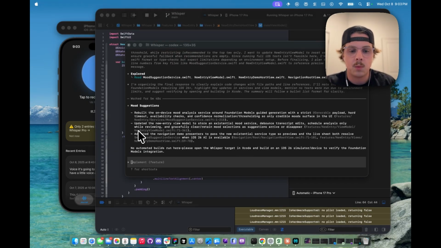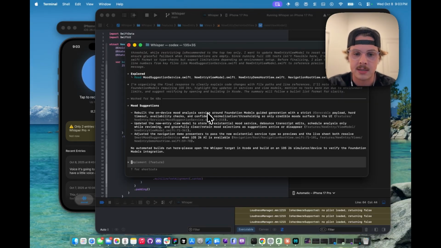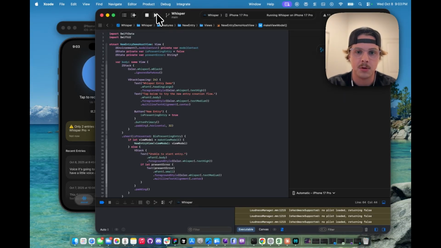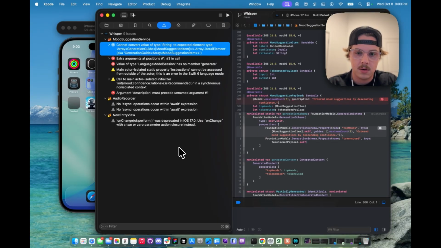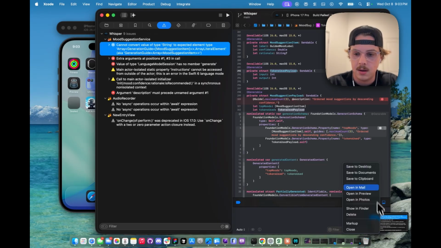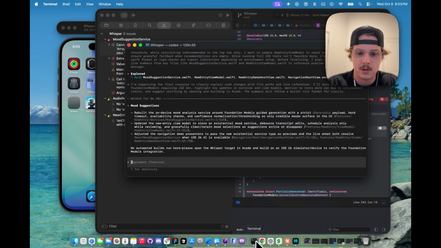So now that it's done working on the foundation models integration, it rebuilt the on-device analysis service with the improved instructions. So let's see if this runs. Did fail. So I'm just curious about the errors, but we're basically going to take this and have it fix these errors for us. Control V. Ask me questions if you need help.